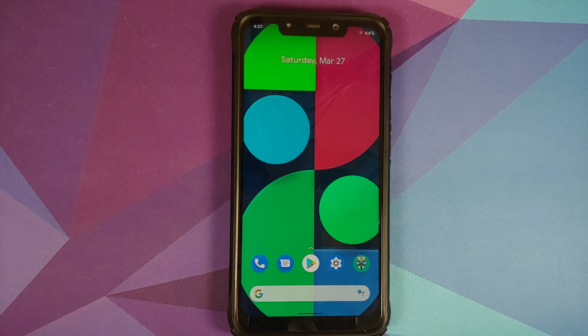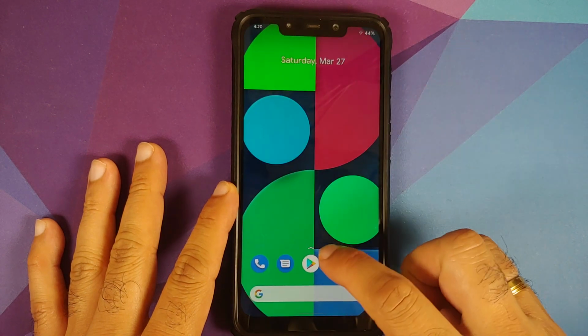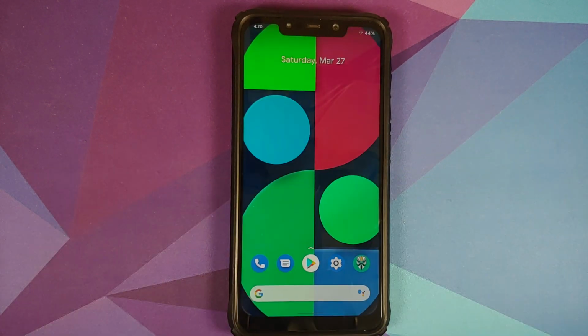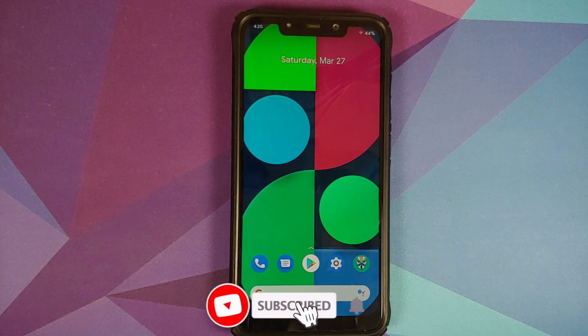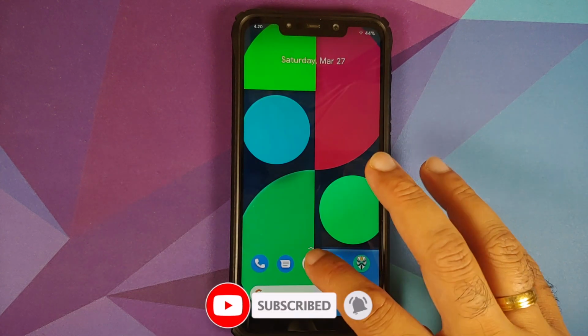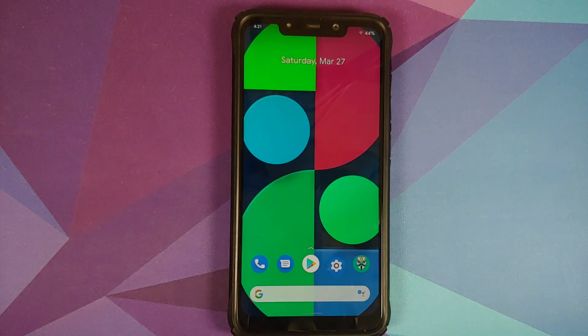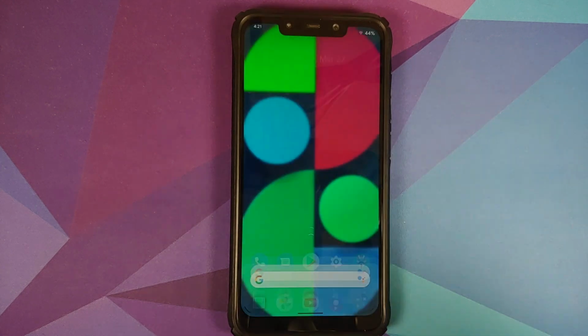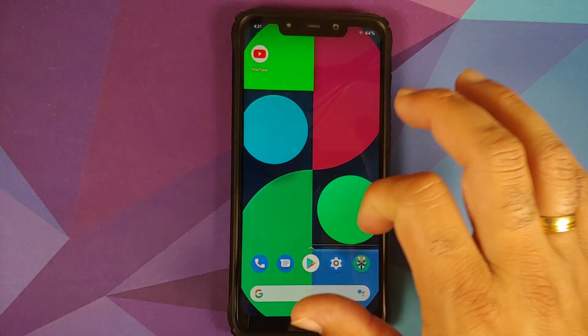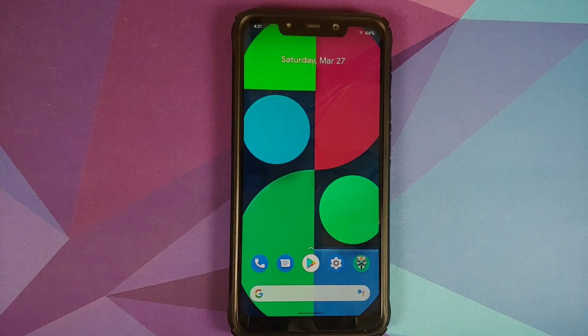The only issue which I noticed personally is that the UI is a bit laggy when you start the screen recorder. However, it might be due to the profile which I am running, or it might be a ROM side issue. We'll have to wait and see. So in case any of you have that issue that the UI is laggy when you access the screen recorder, do let me know via comments below. And other than that, everything is good. There isn't any excessive battery drain either.